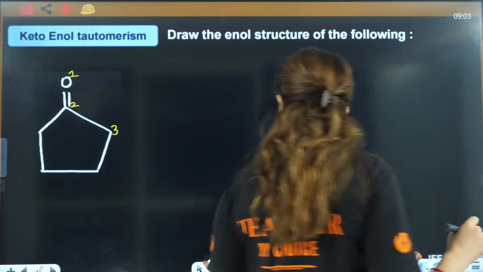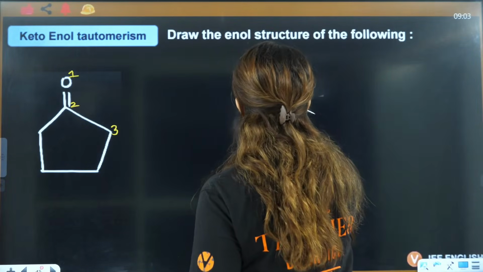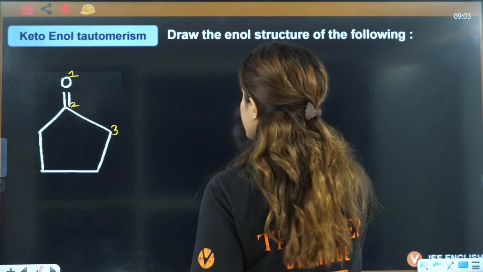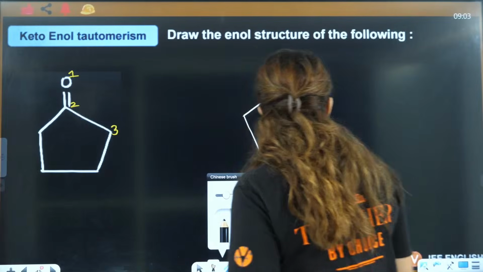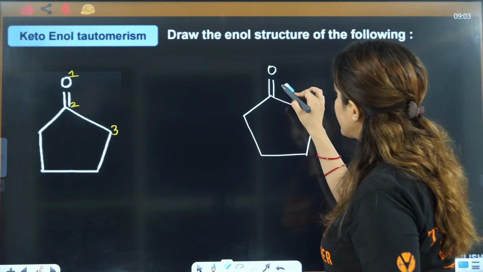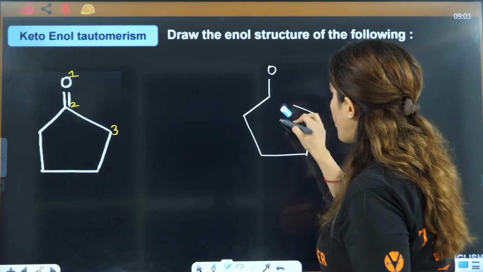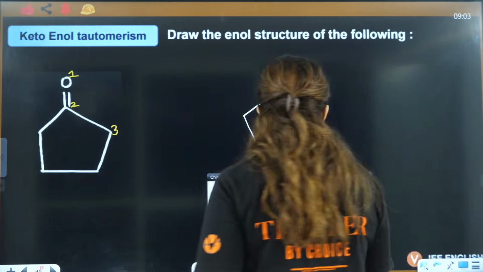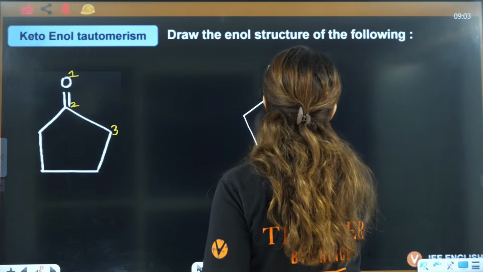Now guys, if you see this here, this is 1, 2, this is double bond O, right? What I told you, break the double bond of 1 and 2 and attach that double bond to 2 and 3.